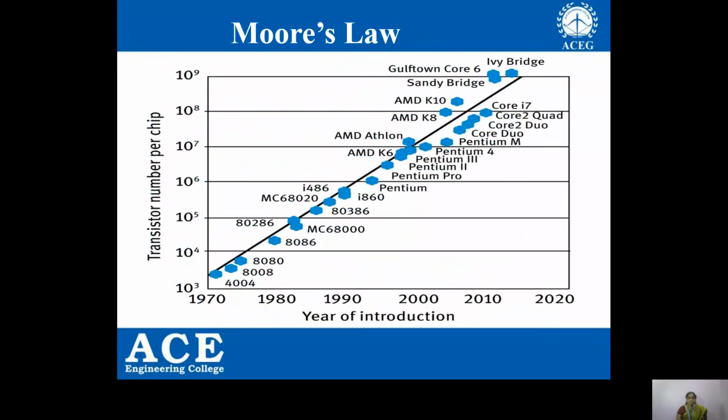Now coming to Moore's law. Moore was a co-founder of Intel. He predicted the growth of the number of transistors per chip with years. That is, he predicted that the number of transistors per chip is going to double every 14 to 18 months, and the growth is not linear but exponential.